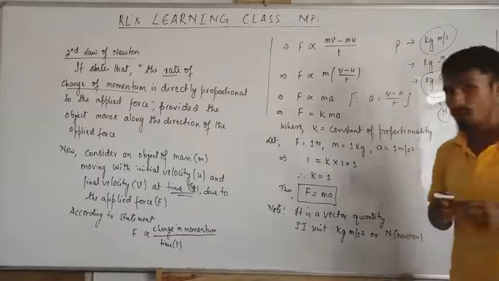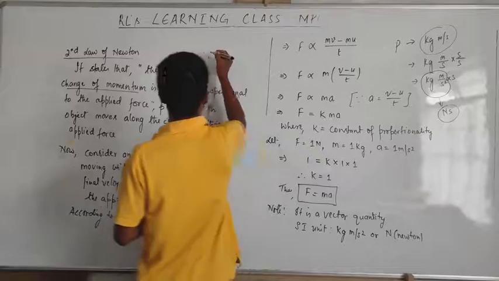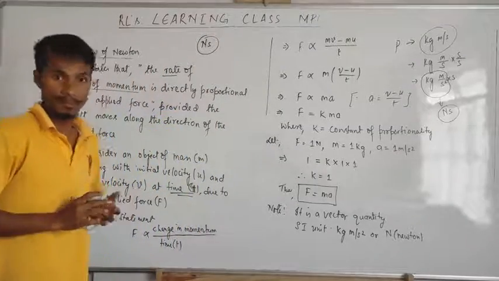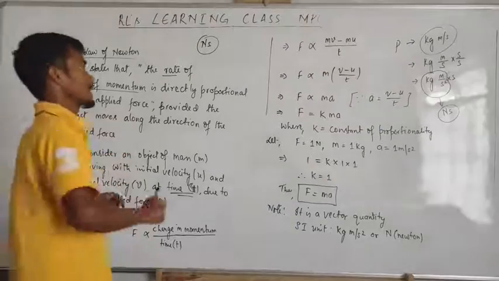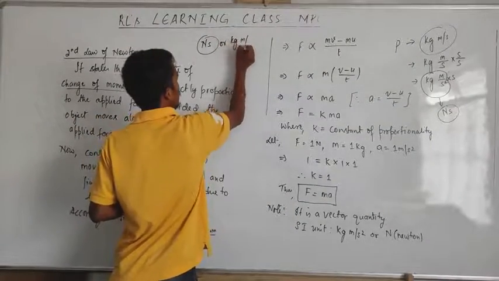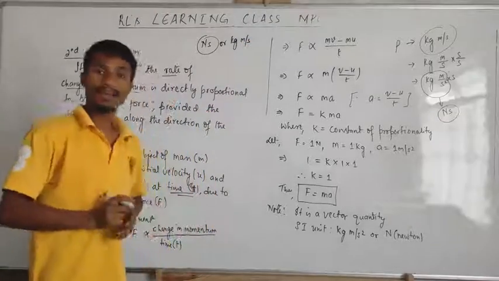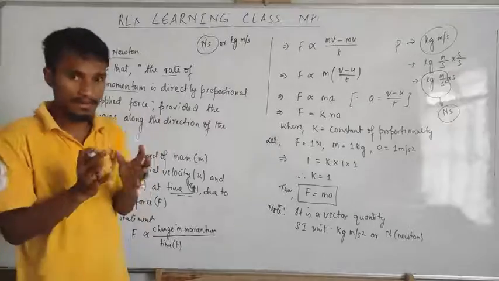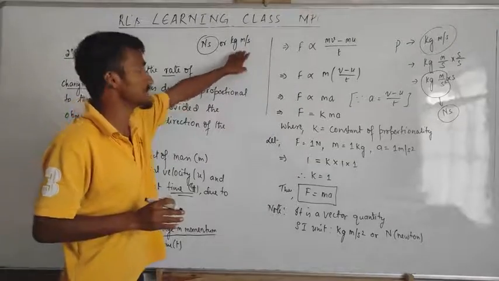Now what is the SI unit of momentum? Newton second. That's the SI unit of momentum. Or the fundamental units is kg meter per second. When I explained momentum, I just gave you this SI unit.